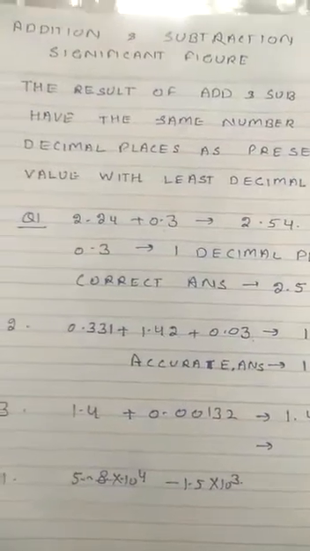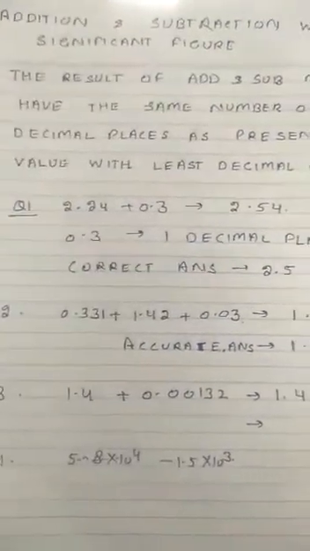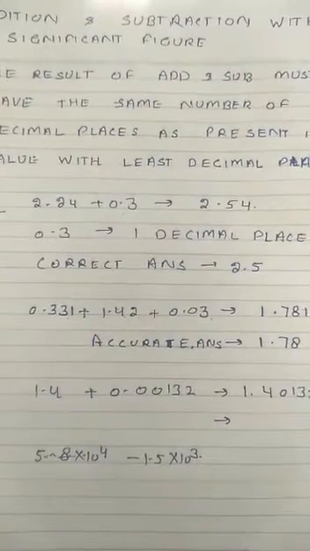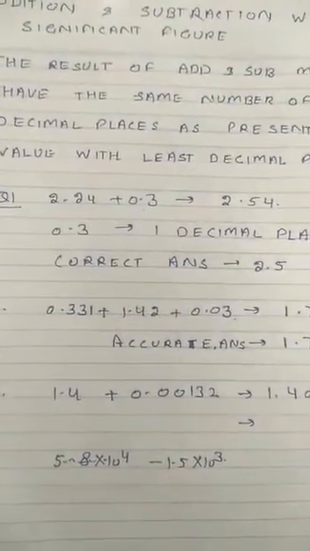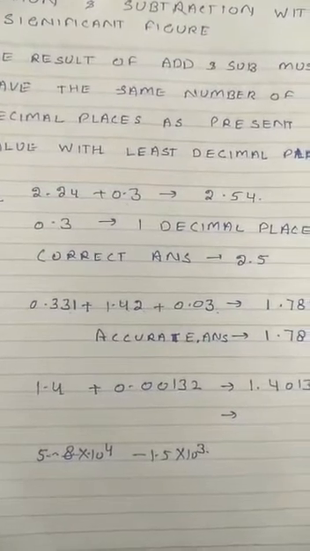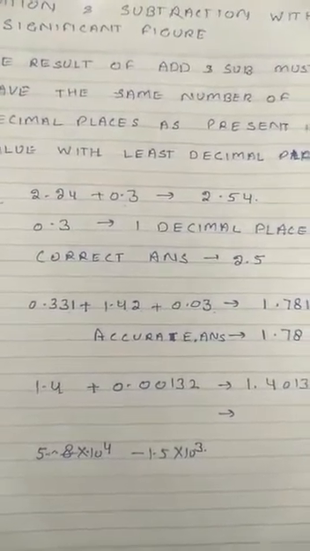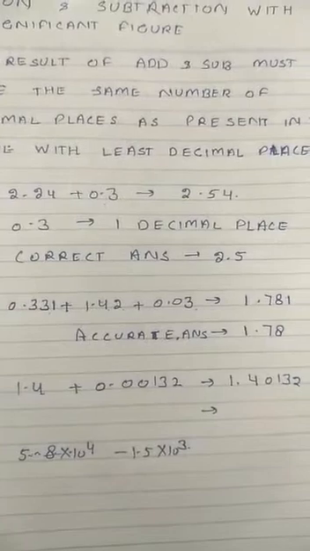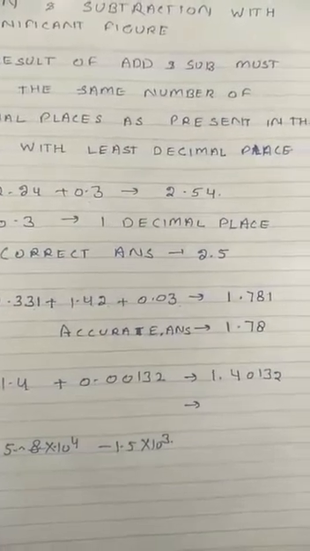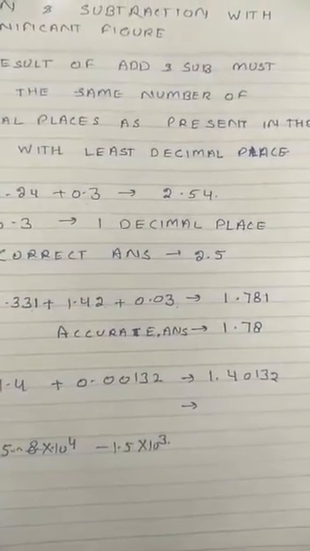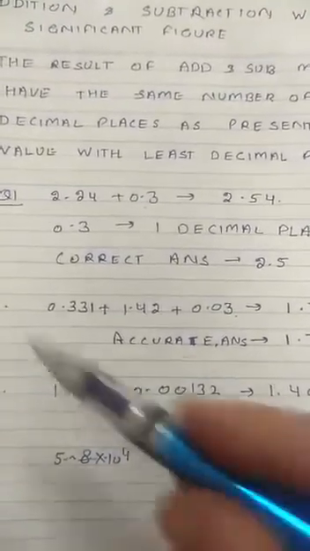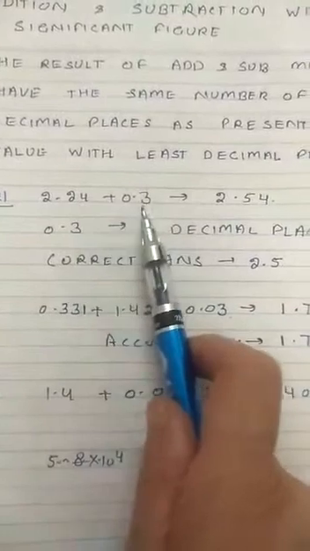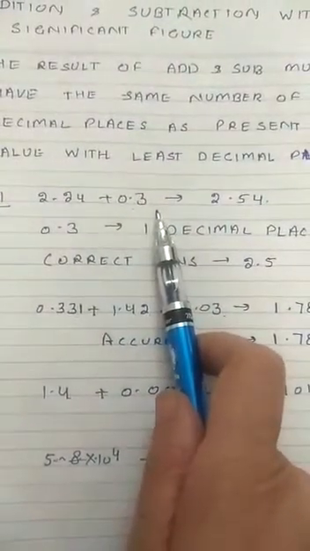Now students, how will we do addition and subtraction including the significant figures? In addition and subtraction, there is a rule that in the result there must be the same number of decimal places as present in the value with the least decimal places. It will be more clear with the example. Suppose 2.24 plus 0.3. We have to add these numbers.